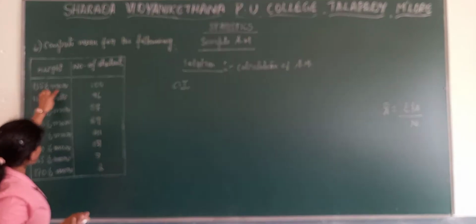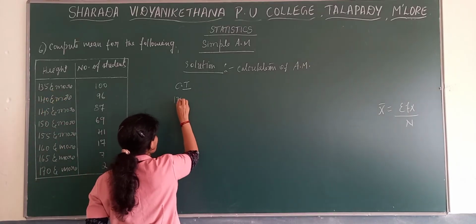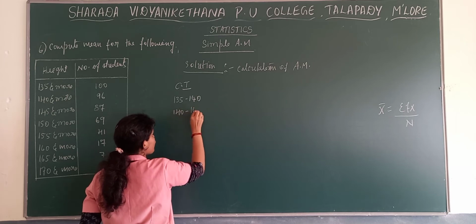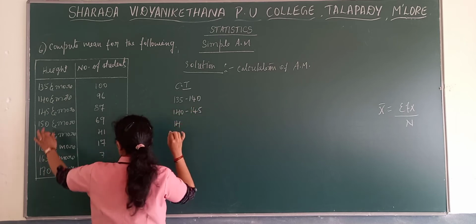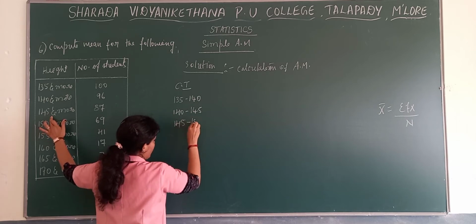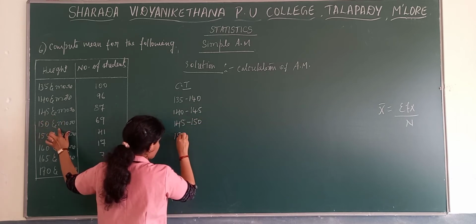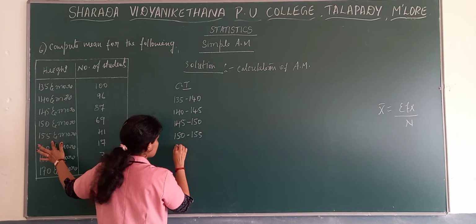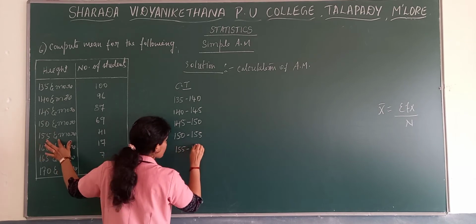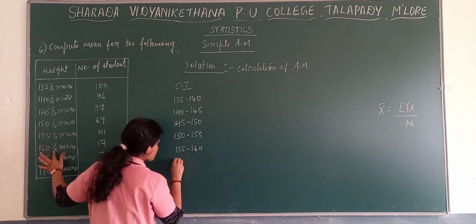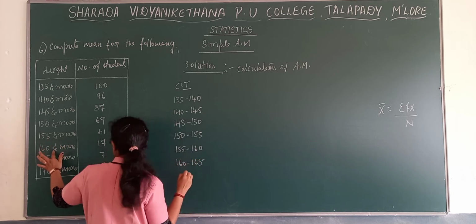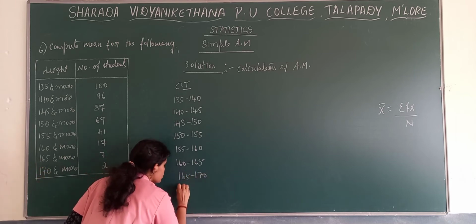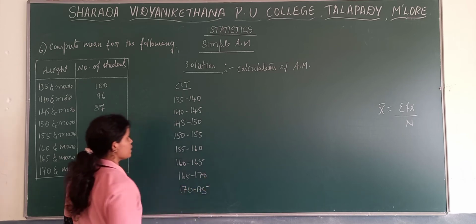So we know that 135 to 140, next one 140 to 145, 145 to 150, next one 150 to 155, then 155 to 160, 160 to 165, then 165 to 170, and the last one 170 to 175.